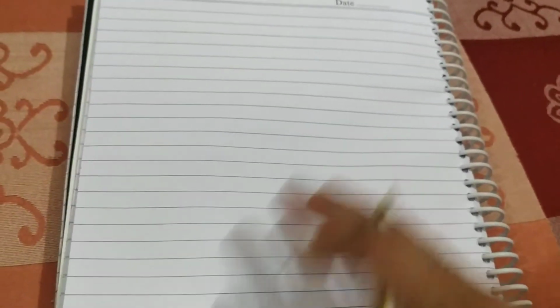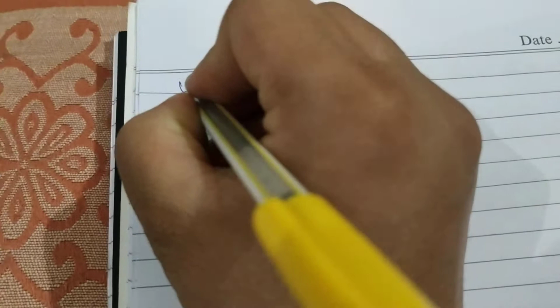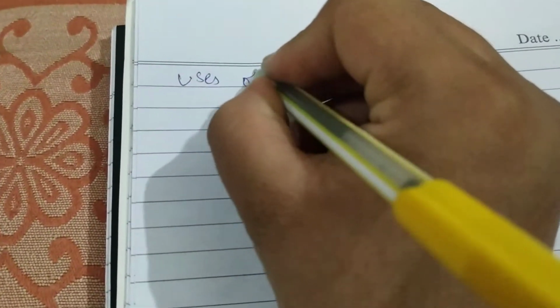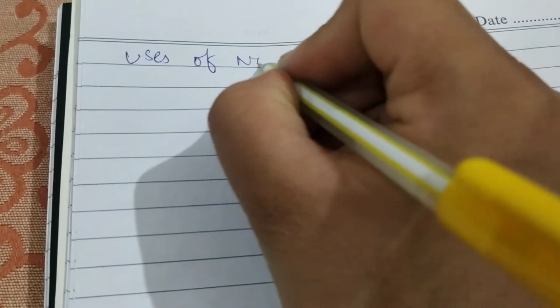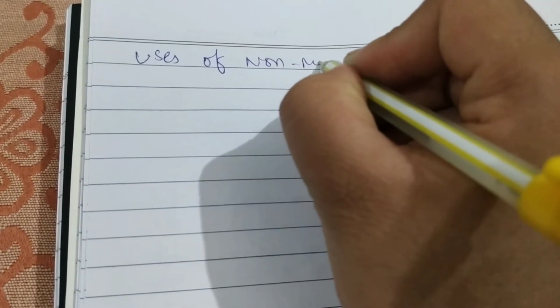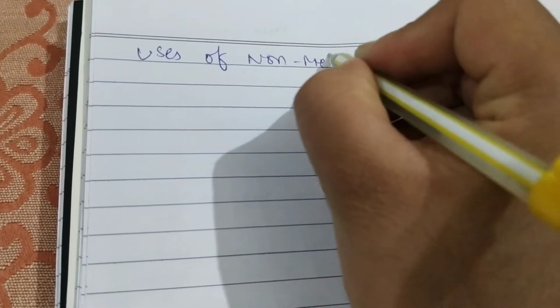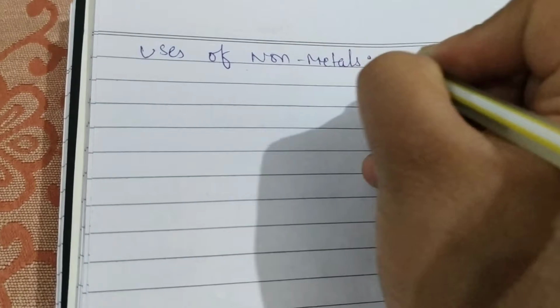Uses of non-metals. So where do we use non-metals?